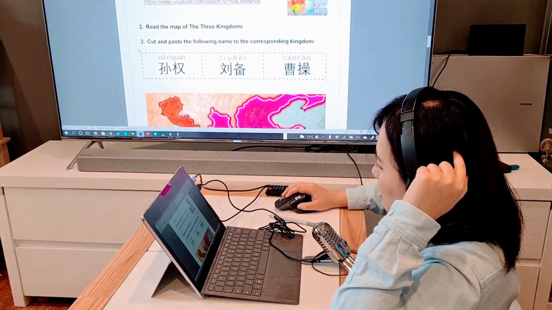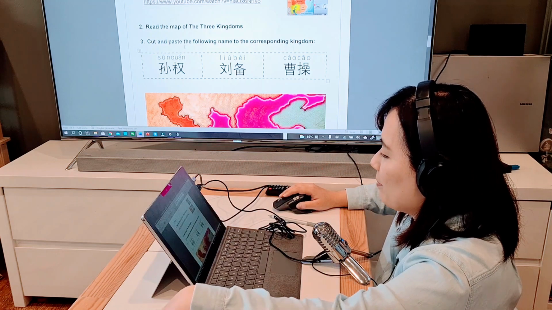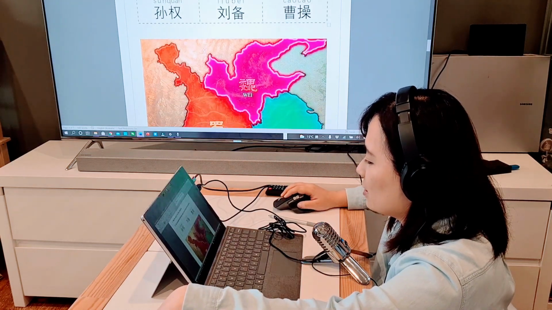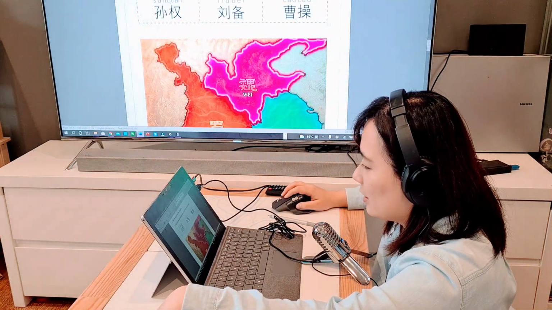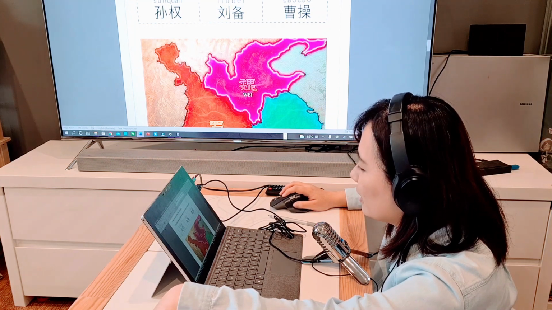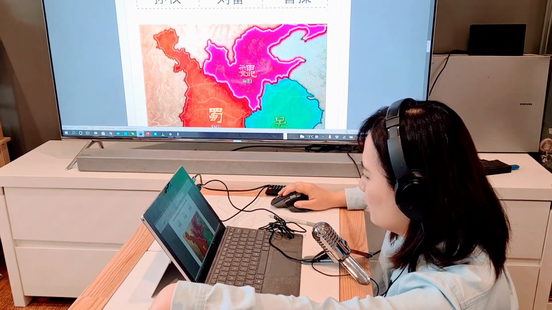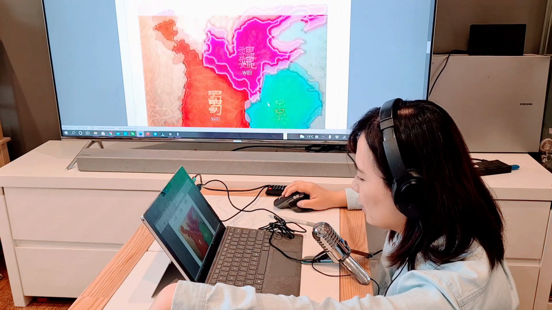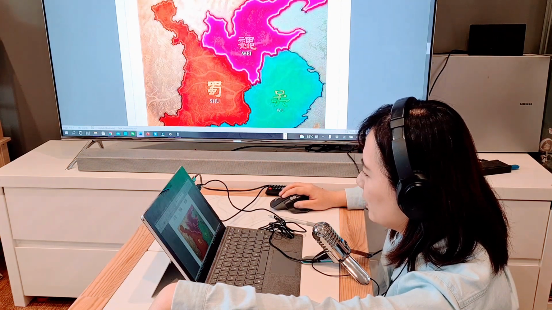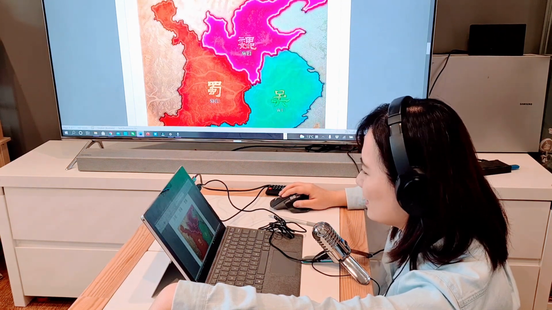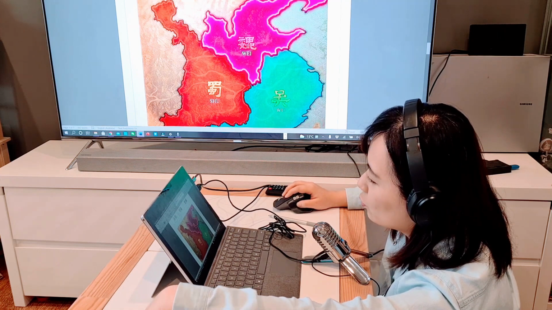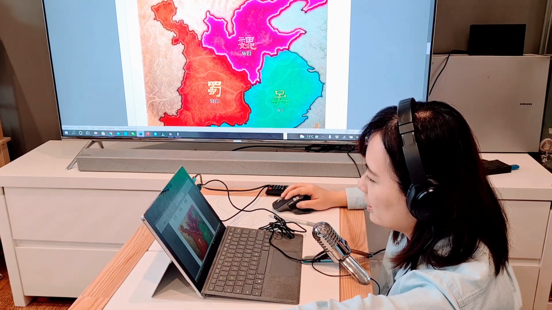Okay, so the second one is read a map of the 3 kingdoms. So that's the real historical map. And then you cut and paste the following names to the corresponding kingdom. So Sun Quan, that's a ruler for what country? Liu Bei, that's the ruler for which one? And Cao Cao ruled what country? So put them down there. So I'll put them down.